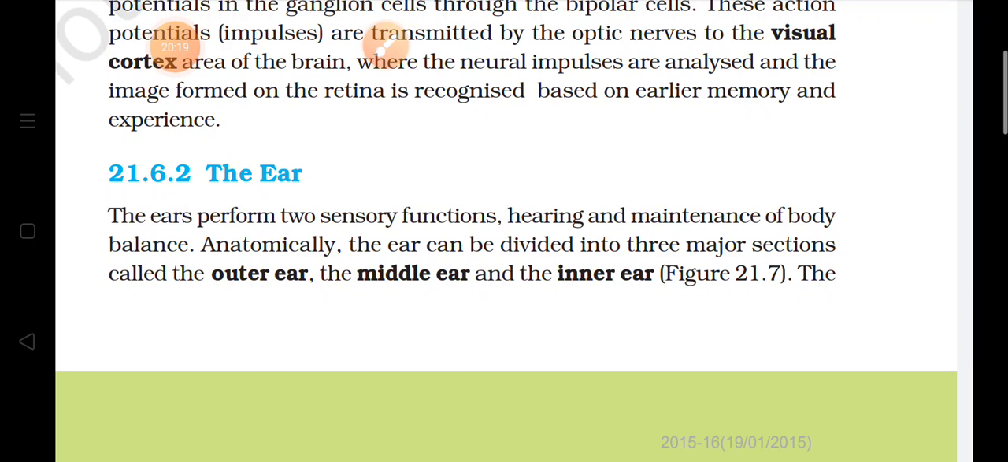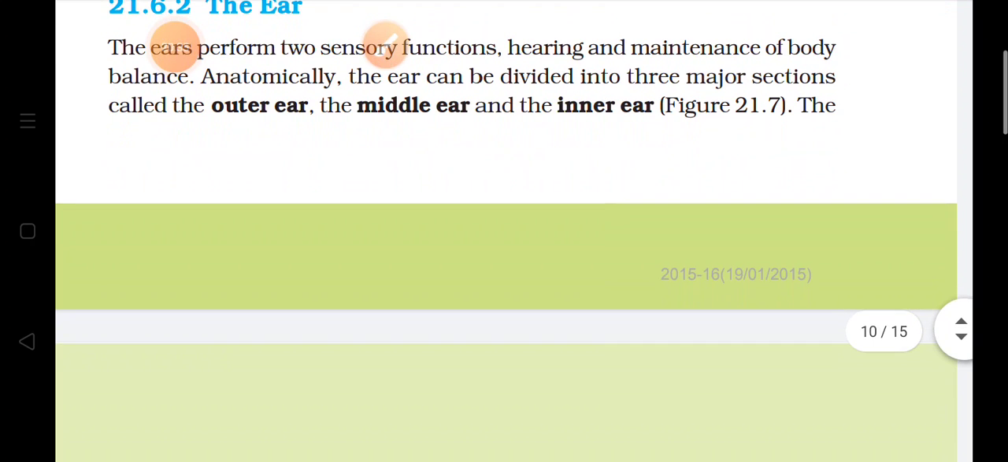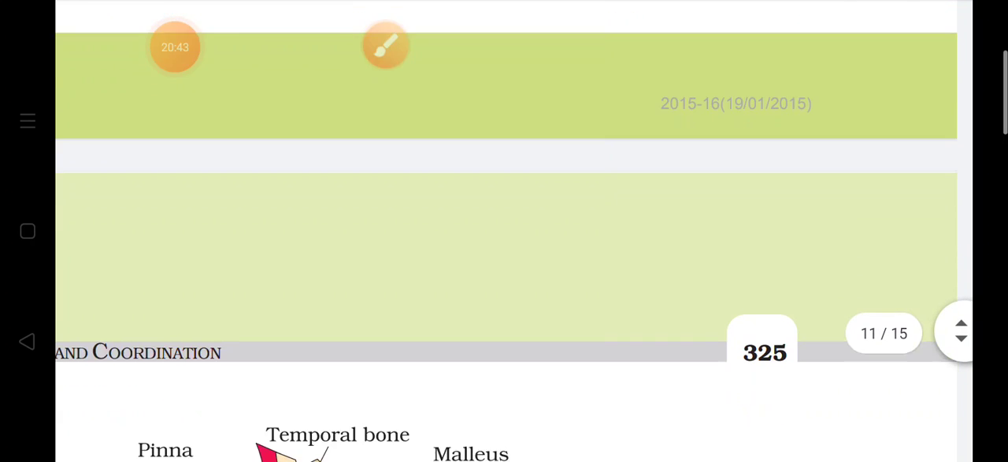Ear, the next sense organ, is the ear. These are two in number and their function is to hear. So they are a hearing aid, we can say, and they also maintain the balance of the body. This ear can be divided into three major sections: outer ear, middle ear and inner ear. Now the outer ear consists of the pinna and the external auditory meatus.